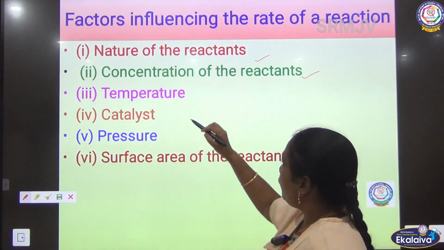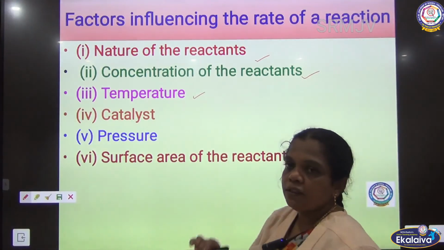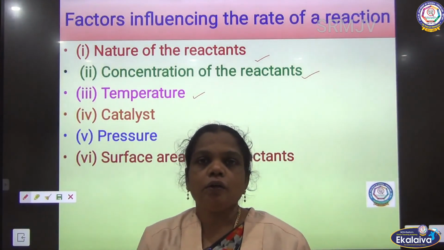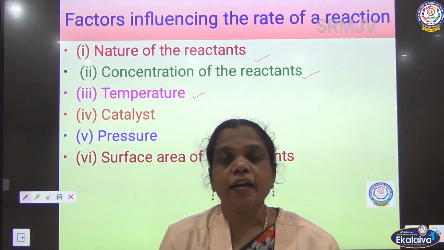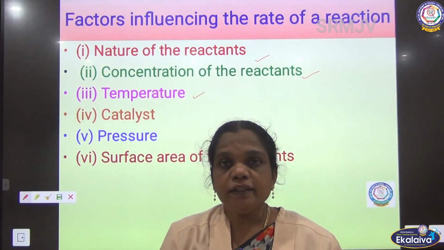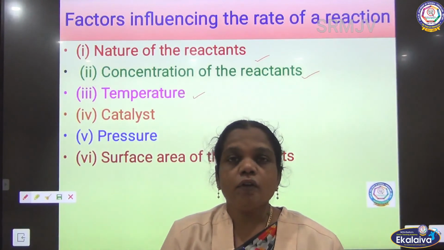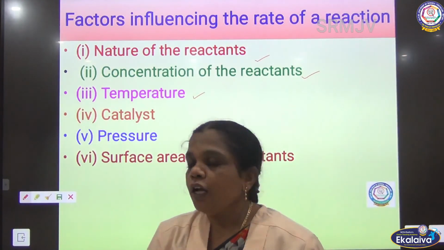So one of the main factors is concentration. And the temperature also plays an important role. While increasing the temperature, the kinetic energy of the molecules increases, so they can collide. That collision is for making the reactant become the product.